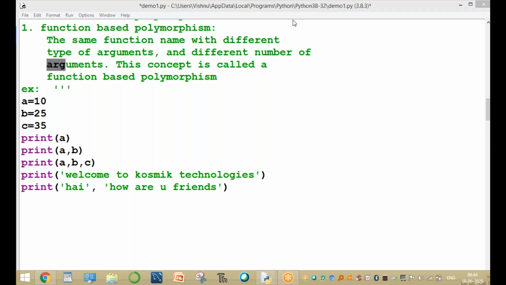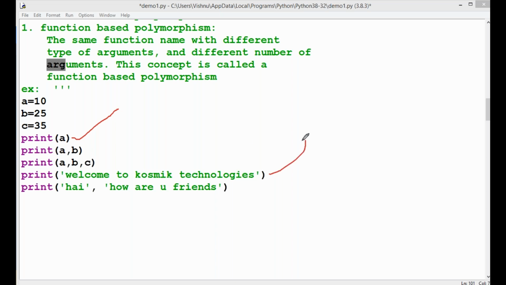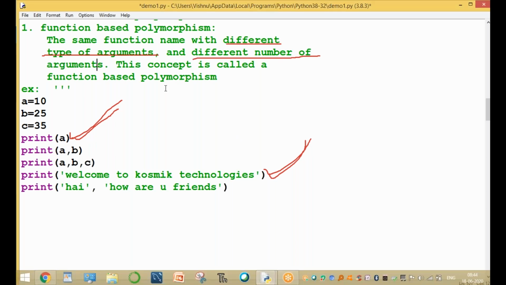This function call has only one argument, and here also only one argument. This argument is integer type, and this argument is string type. That's why they are different types of arguments. Same function name with different types of arguments and different numbers of arguments. This concept is called function based polymorphism.